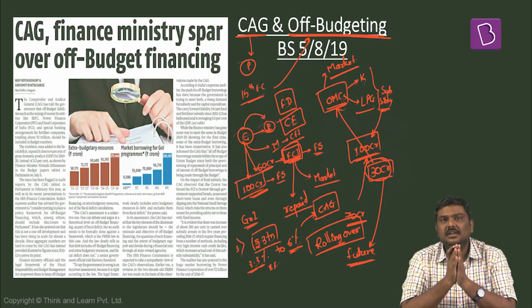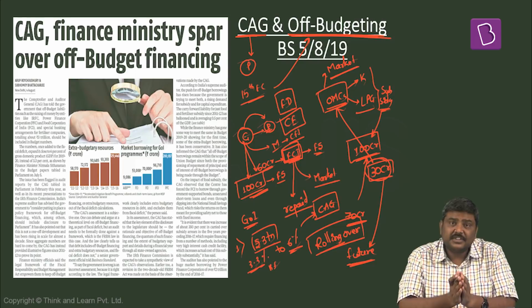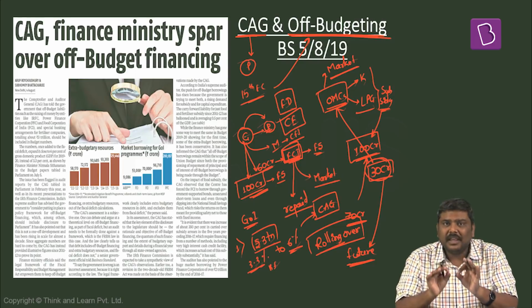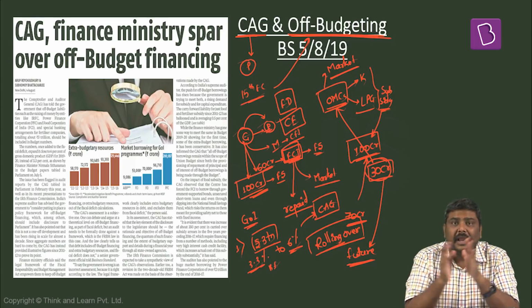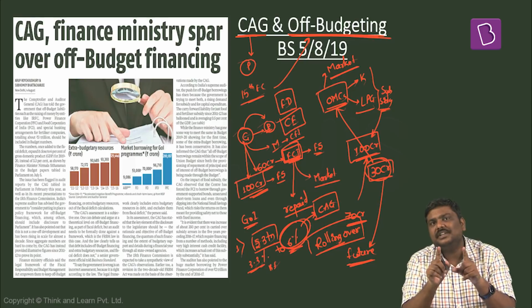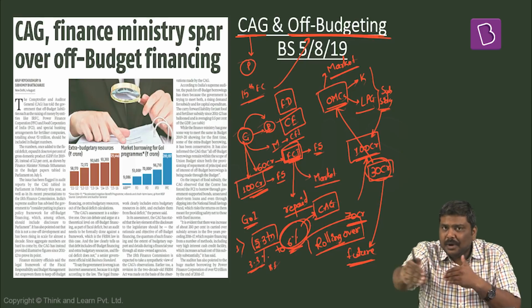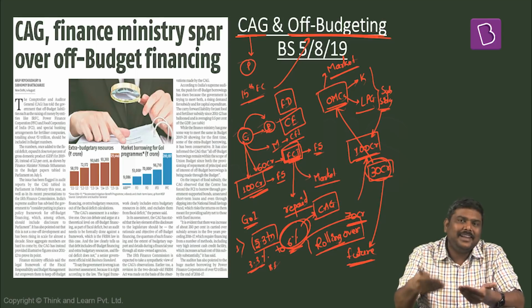Okay, understand this? The Government of India in the recently concluded budget has stated that fiscal deficit for this particular fiscal will be 3.3% of GDP. But CAG report basically states that it will not be 3.3%. It will be around 6%. So that will basically balloon the fiscal deficit numbers, which will have a negative impact on the Indian economy.